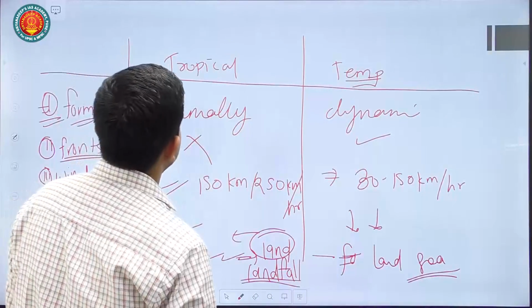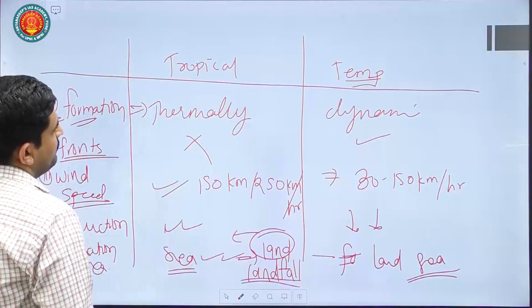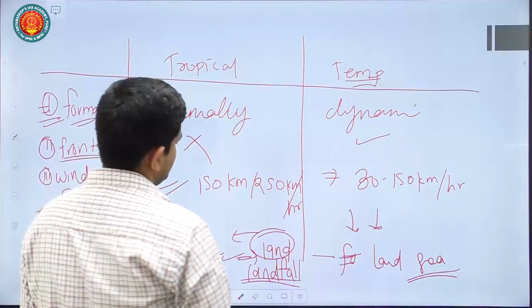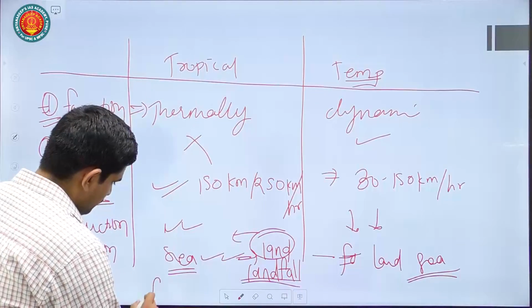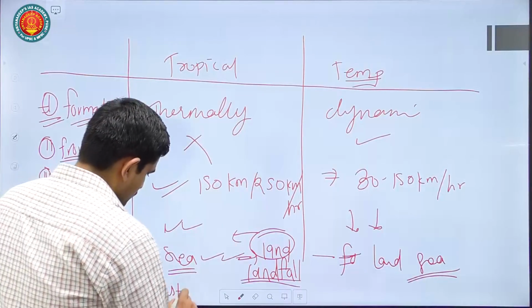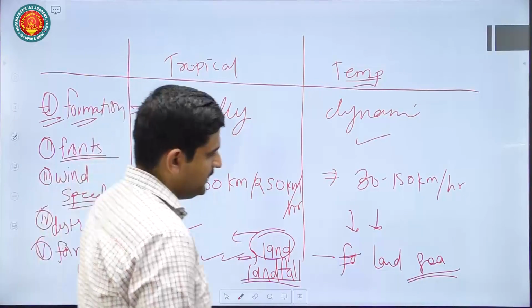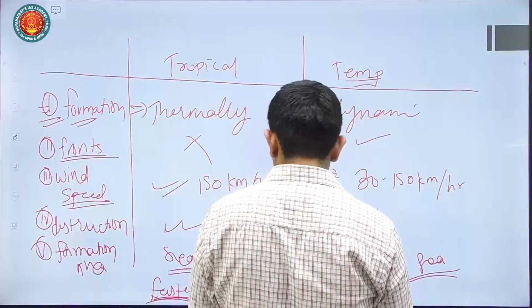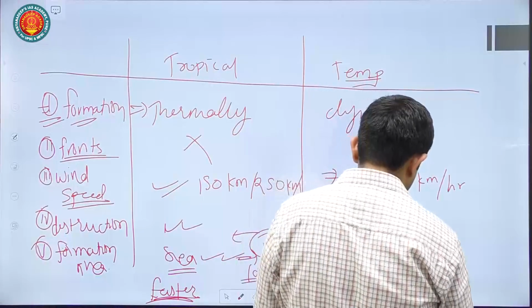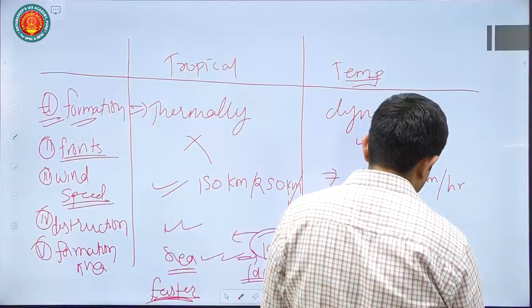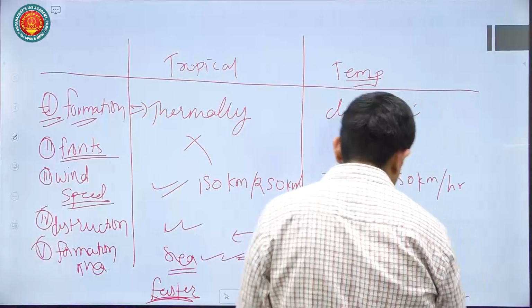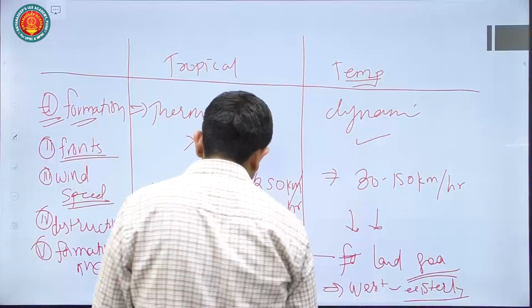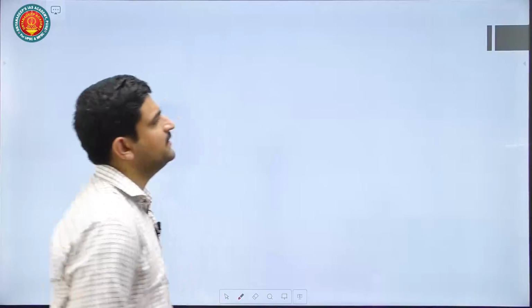You can also mention that a tropical cyclone is, the majority of times, formed because of easterly winds and moves from east to west, whereas the temperate cyclone forms from west to east. Because of the westerlies, they move from west to east. That is also a basic difference you can mention. Then what have they asked again?